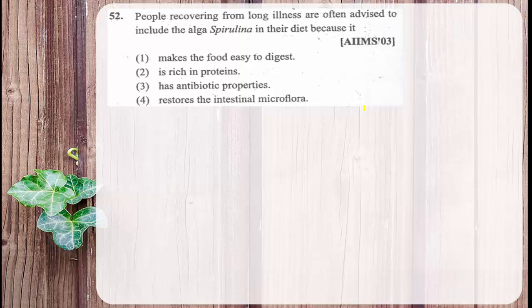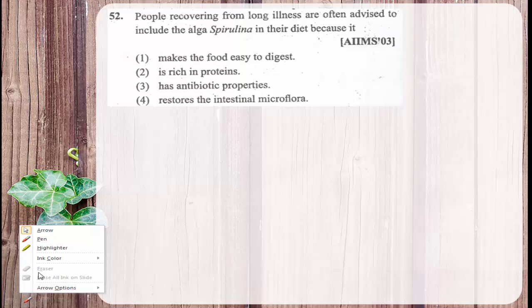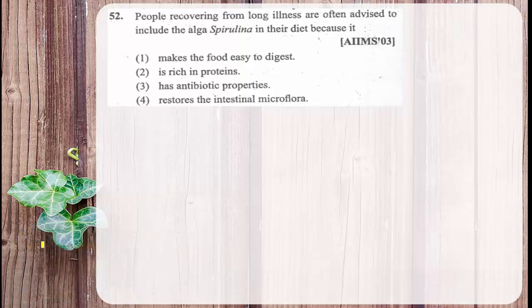People recovering from a long illness are often advised to include the alga spirulina in their diet. Just a few minutes back you studied spirulina having spiral-like chloroplast.